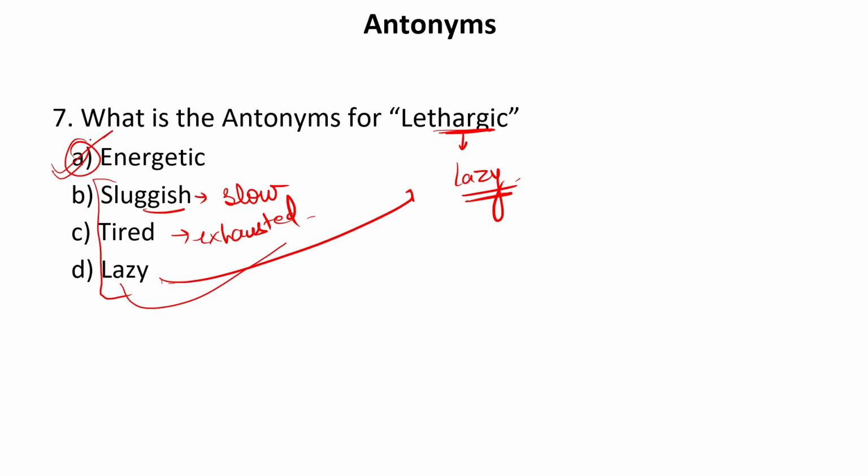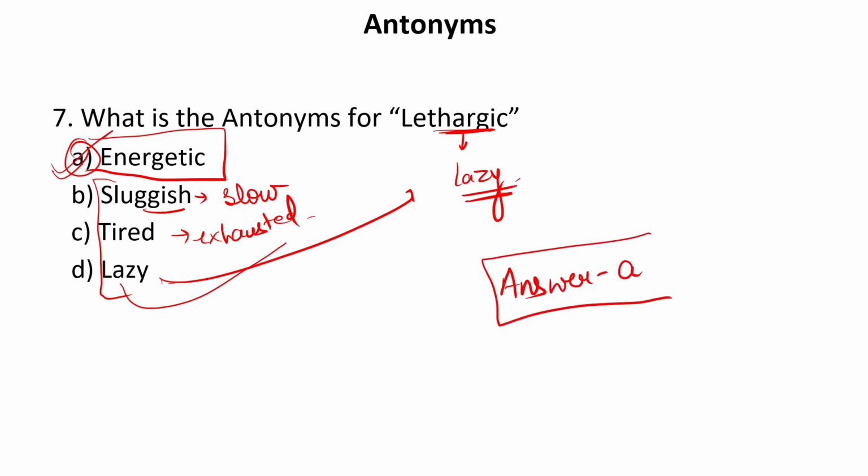Only the word energetic means one who wants to do work, one who is willing, one who has a lot of energy to do something, one who is enthusiastic. So this will be the antonym of this particular word. So our answer is A, that is energetic. Now let us move to the next one.